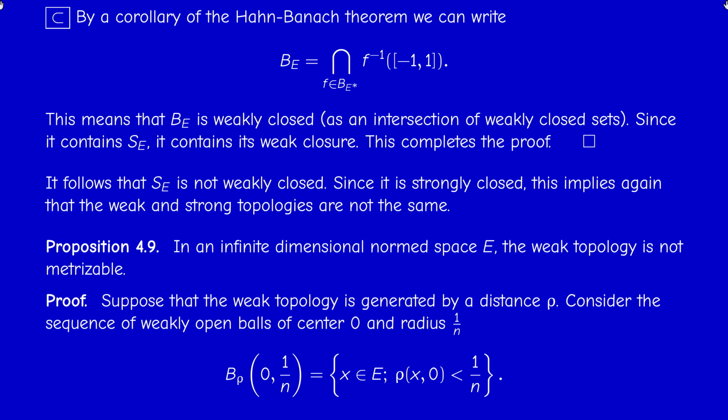So for this, we consider the sequence of these weakly open balls. They don't exist, but we don't know that yet. Because I'm assuming that, this is why I denoted it by B sub rho, not B0, not the usual ball. This is the ball with respect to this imaginary distance, of center 0 and radius 1 over n. So it's by definition the set of X in the space whose distance with respect to 0 is less than 1 over n. And once again, this is not the norm of X.